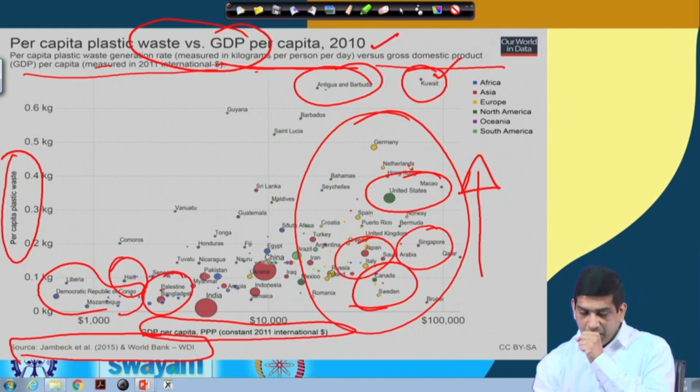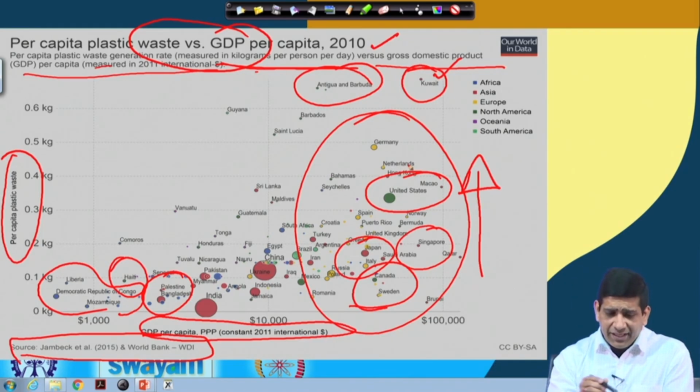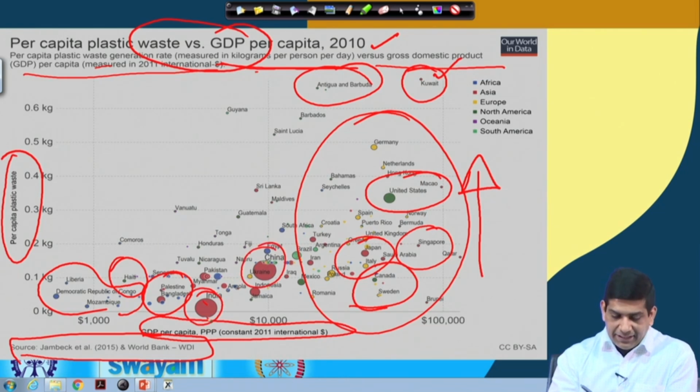Kuwait is of course on the top. In terms of per capita plastic waste generation, the circle that you see over there gives you an indication of total plastic produced. So that's why you see a huge number for India and China, because our populations are huge. India is kind of in the middle in terms of GDP, and per capita plastic waste production is very low. But since you multiply it by 1.3 billion people, you see a bigger bubble.